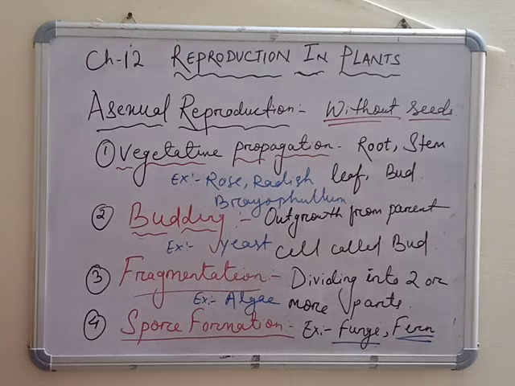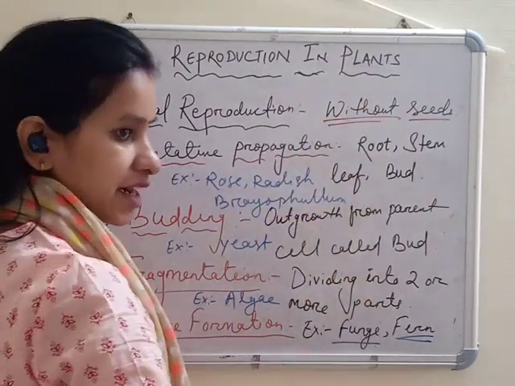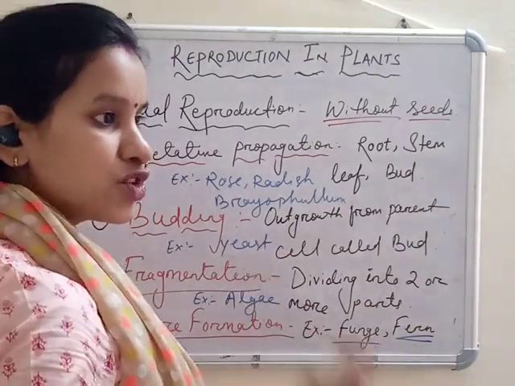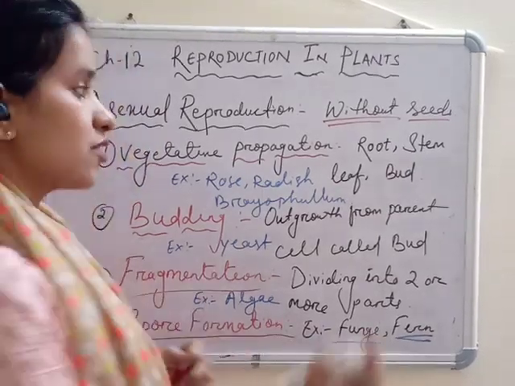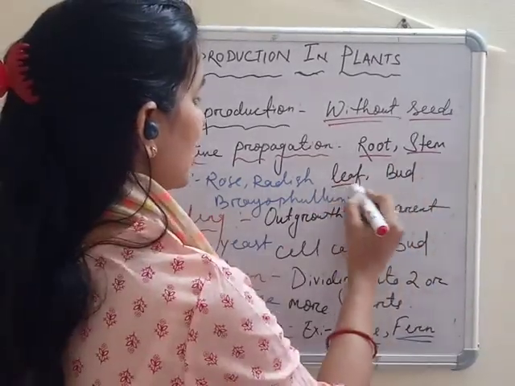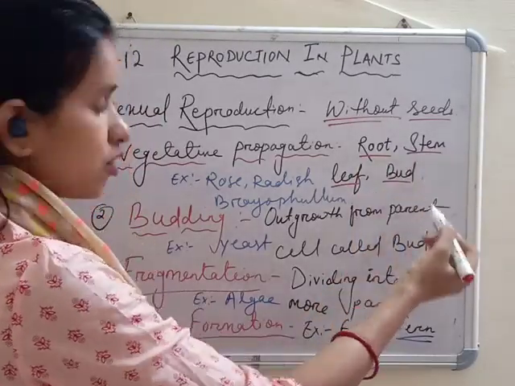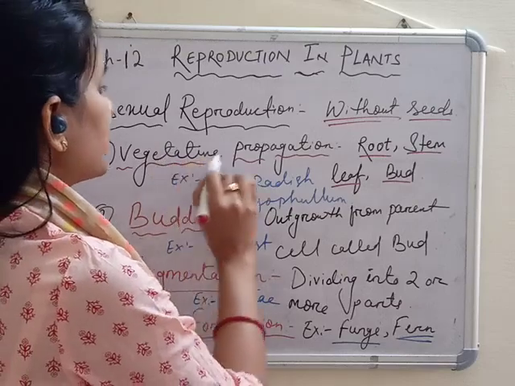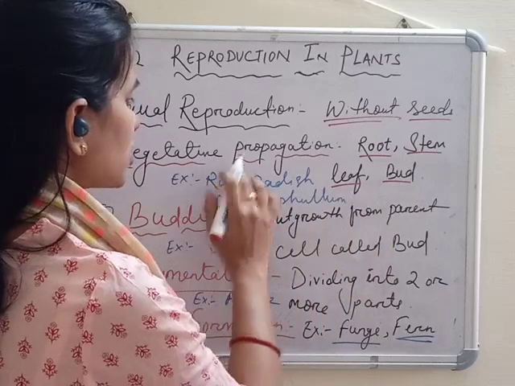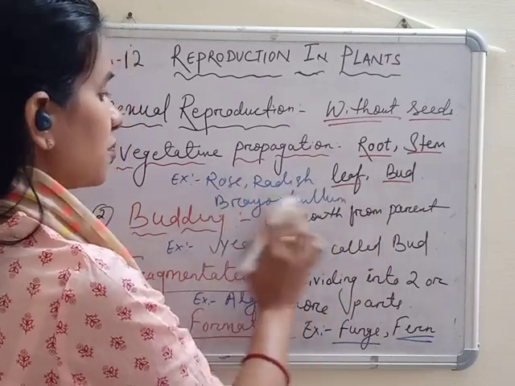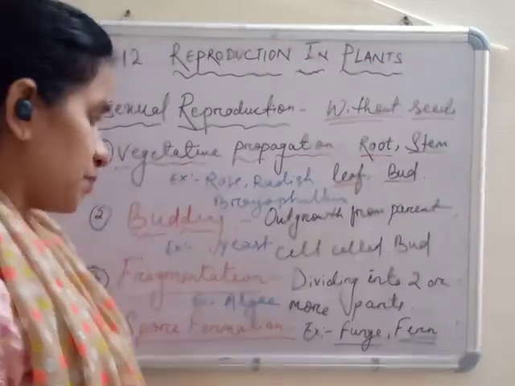It is of four types. The first one is vegetative propagation, meaning the parts of the plant except the flower which help in the reproduction process are called vegetative parts, like root, stem, leaf, and buds. If a new plant arises from any of these parts, it is called vegetative propagation. Examples: rose, radish, bryophyllum. Rose is from stem, radish from root, and bryophyllum from leaf. Also some plants like sugarcane grow from buds.